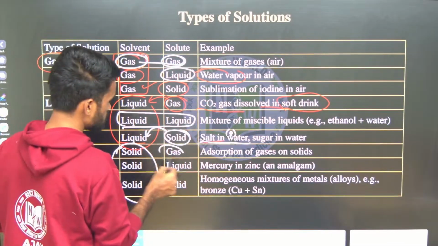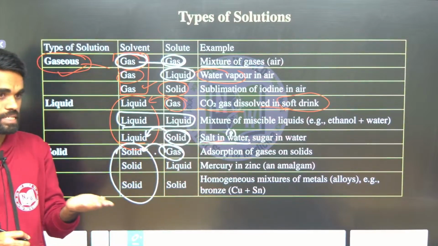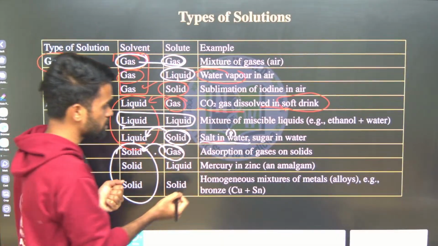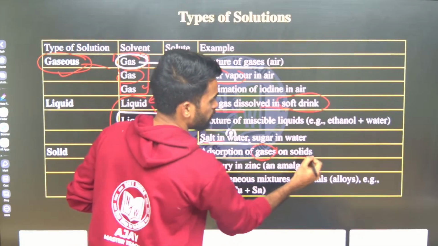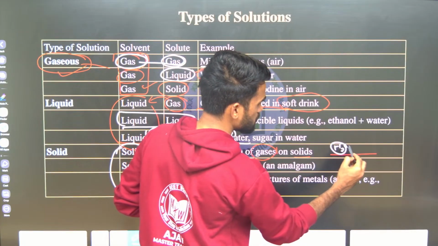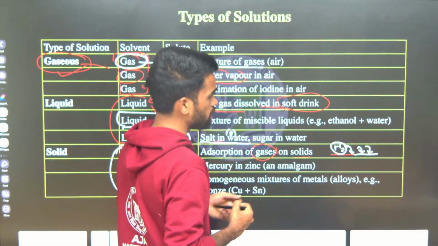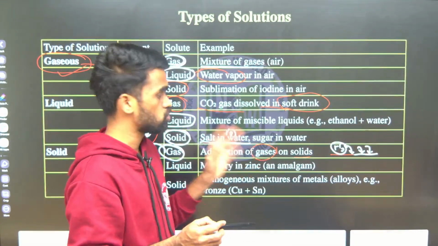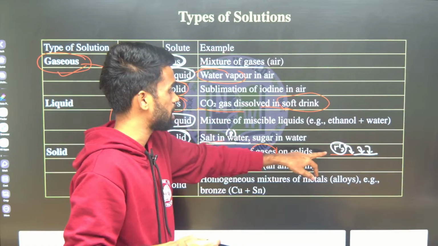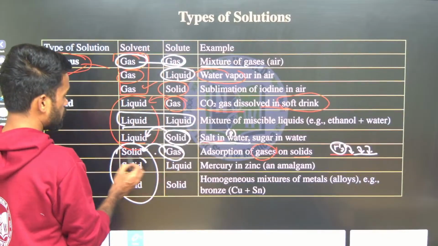See, gas in solid, this is an example. We use it in hydrogenation of alkenes. There the catalyst used is what? A metal surface with hydrogen gas. So here you can see adsorption of gas on solids. For example, I have palladium or platinum metals, and on this I am passing hydrogen gas. Now this hydrogen gas accumulates in the pores of this metal surface. Therefore the resultant solution looks like a solid form. Only a single phase is observed, homogeneous. So it is an example of gas in solid. Okay, right.